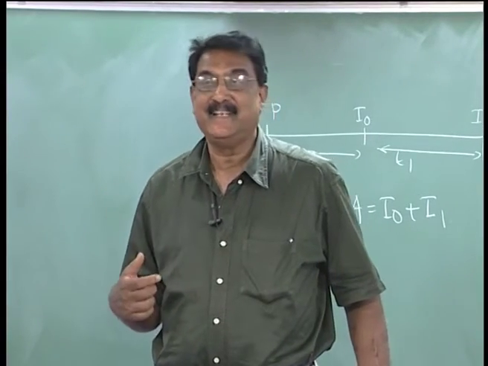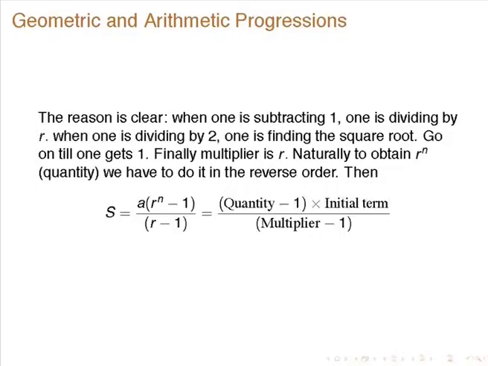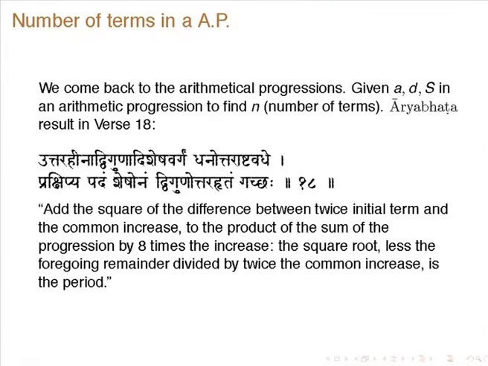So essentially the sum is a into r to the power of n minus 1 by r minus 1, that is, this quantity minus 1, into the initial term, divided by the multiplier minus 1. Okay.